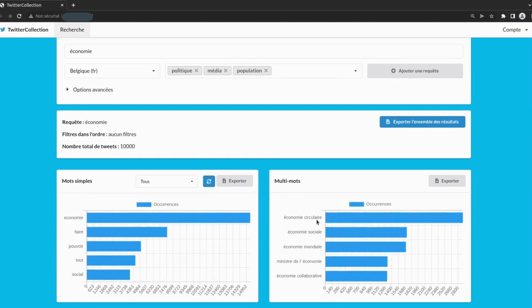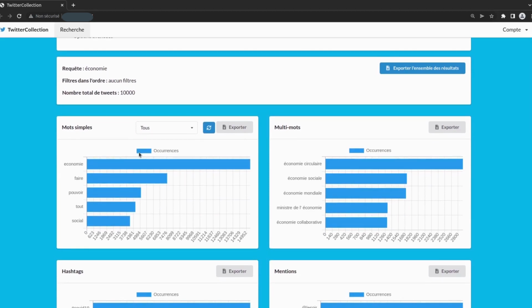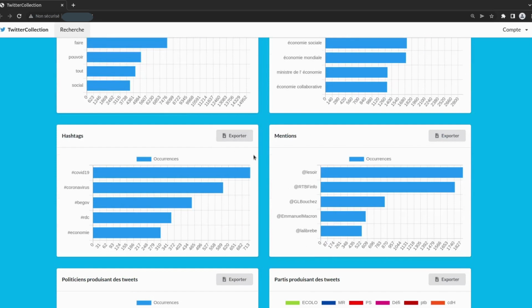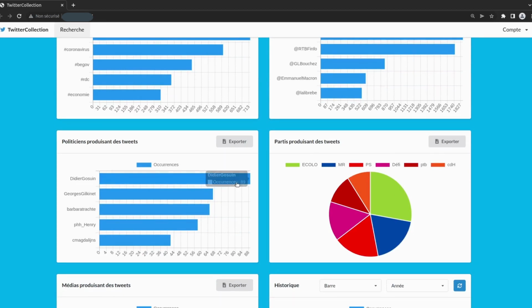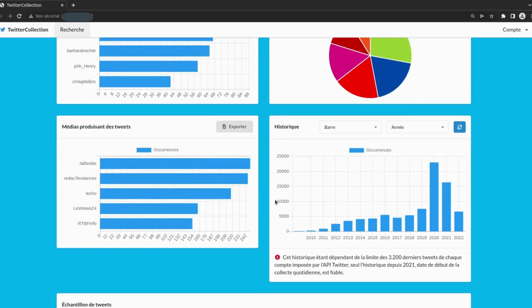The result page gives several pieces of information: the number of tweets matching our search, and more linguistic statistics. We can see the single words or multi-words that are often associated with the word we search for, but also the hashtags and the mentions related to our query. And we can also see which politician or party or media company is producing the most tweets related to your search. And finally, we have a graph that shows the statistics of occurrence by day,